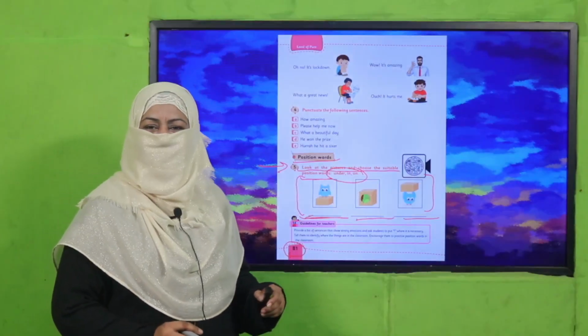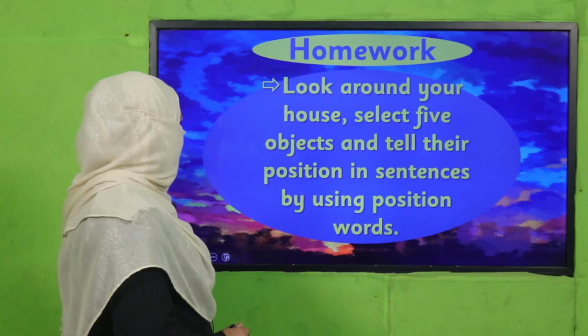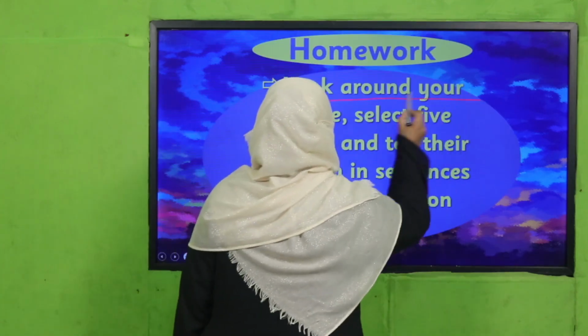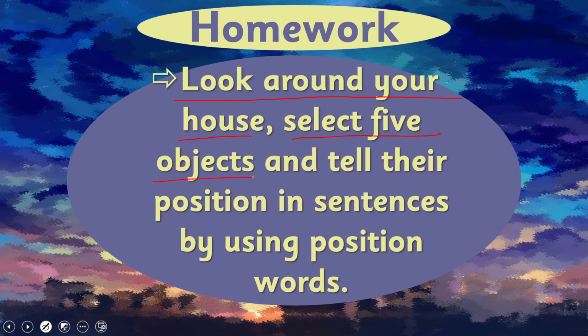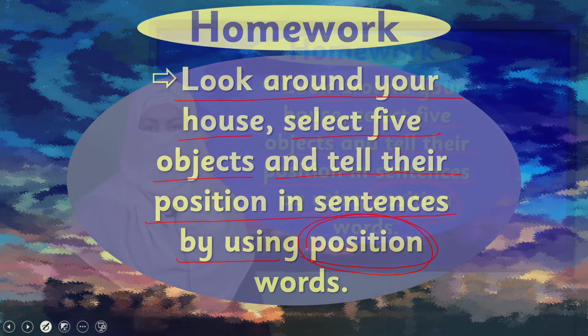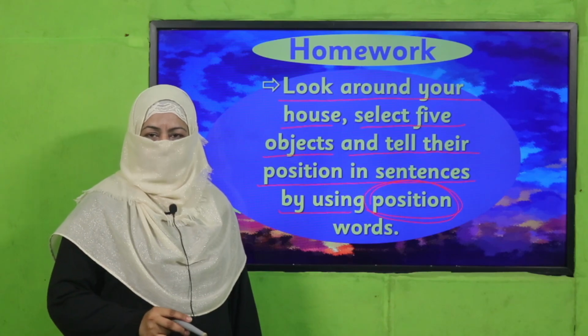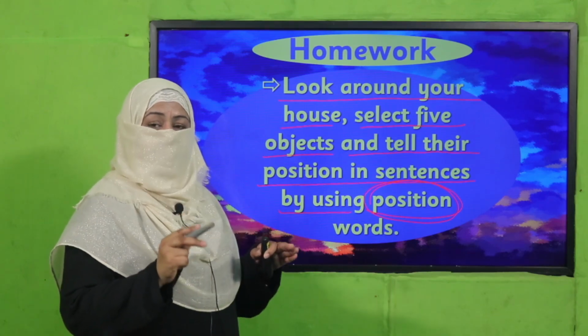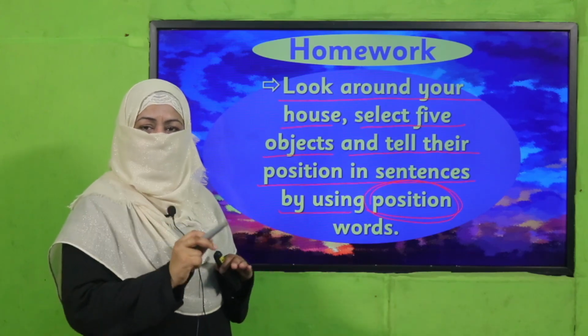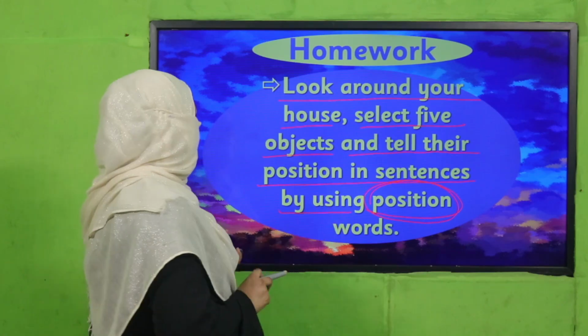Yes, my dear children, are you done with it? Good job. It's time for your homework. Look around your house and select 5 objects and tell their position in sentences by using position words. For example, the car is in the porch, right? So this is how you will select the objects and you will write one sentence to tell its position, okay?